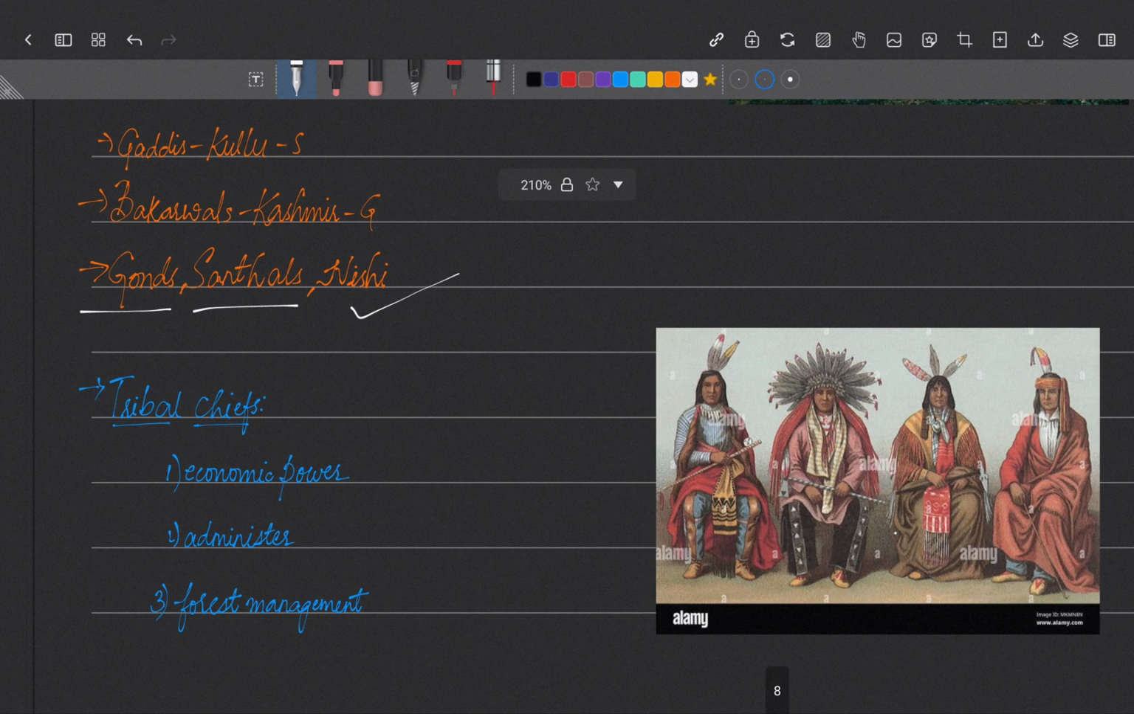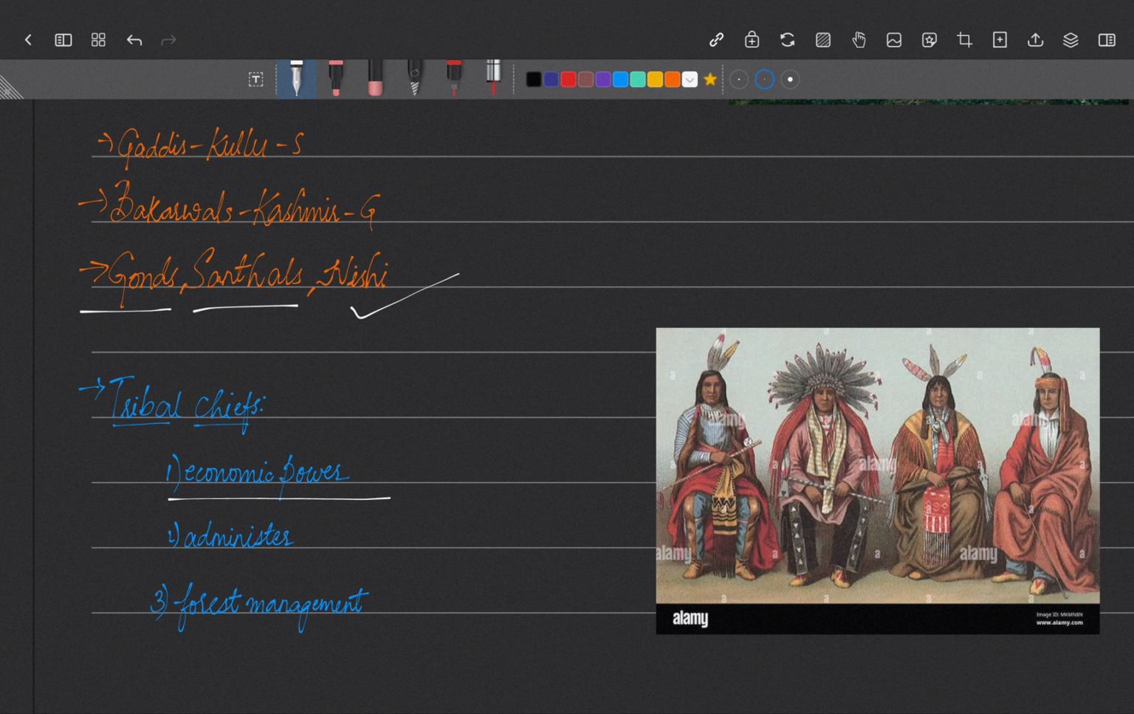Okay. So every tribal community had a chief. Just like when you form a group, you'll have a chief. In the same way, the tribal group had chiefs. So what are their characteristics? The first thing is, they used to have good economic power. Among the tribals, they were the ones who had good economic power.